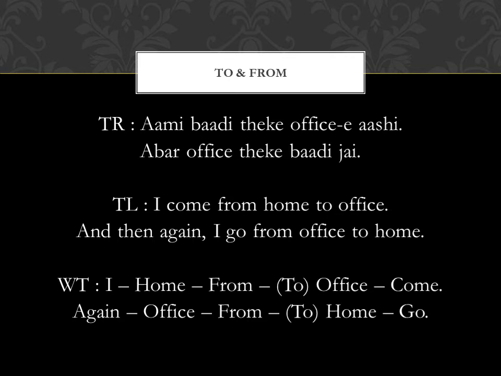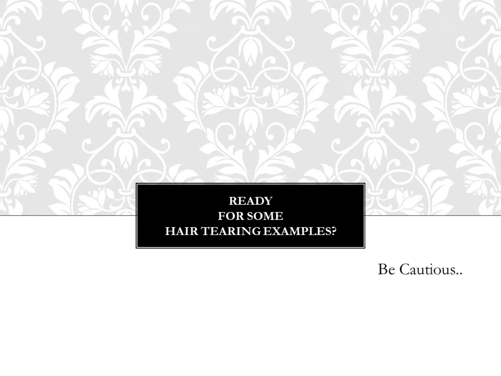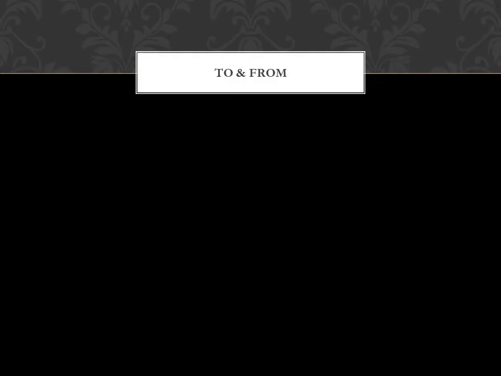So if in a sentence there's a motion verb like come and go, and there's a place which does not have a marker, then it always means that it is the place you are going to. Because if you're coming from a place, you have to use theke mandatorily. Okay. So let's have a look at a difficult example. Let's see a longer sentence, but we will go there step by step.